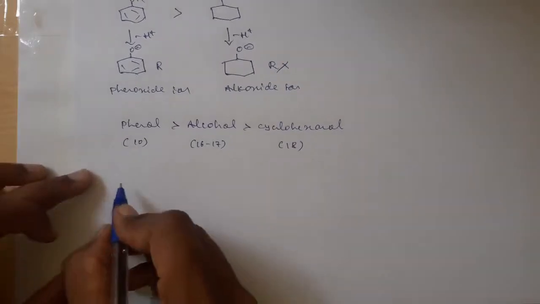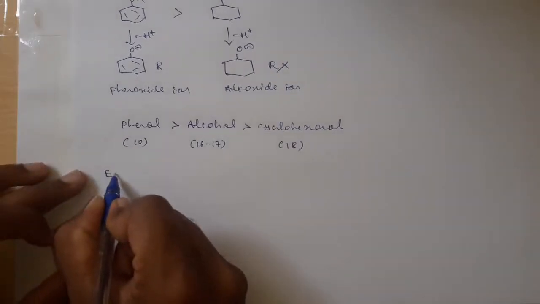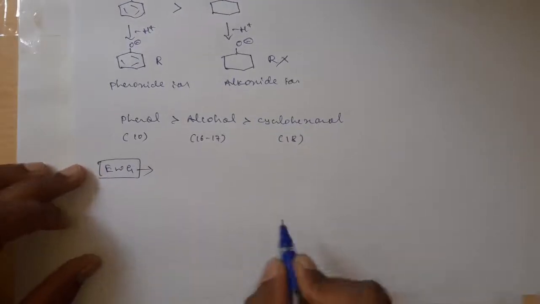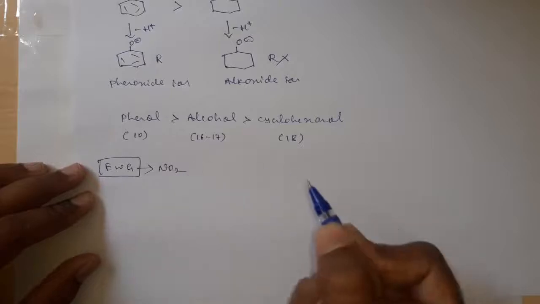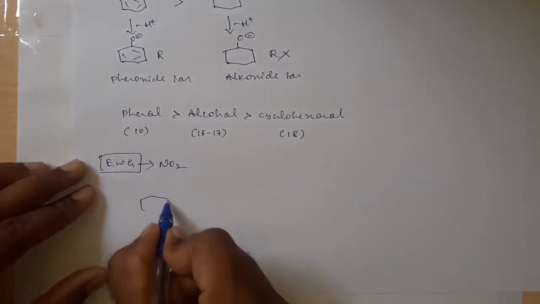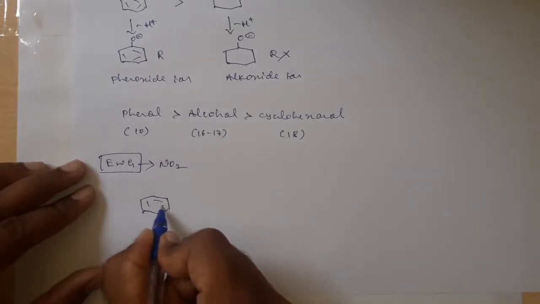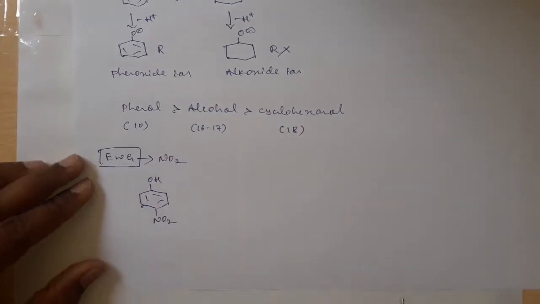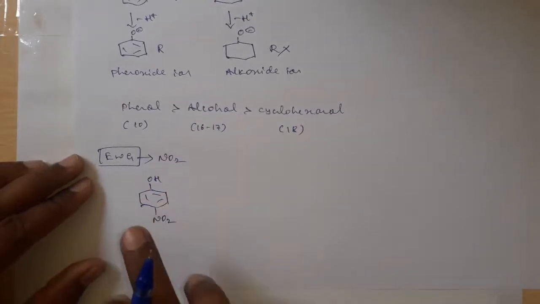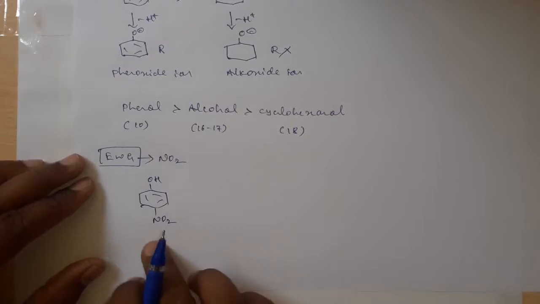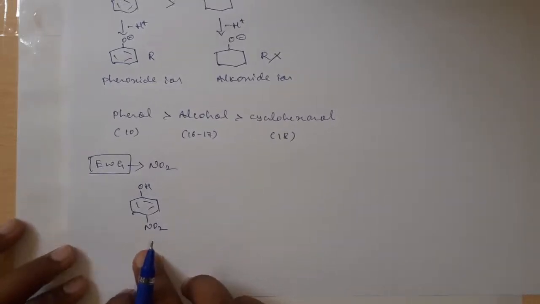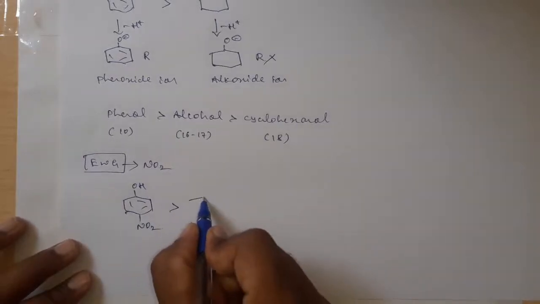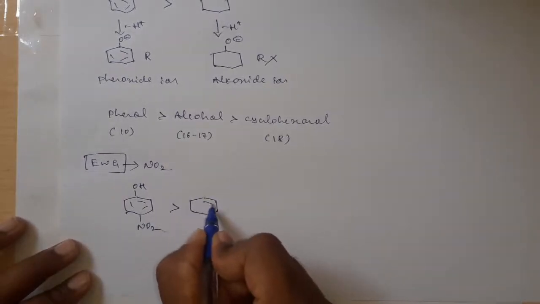And if any electron withdrawing groups are there, like a nitro group on the benzene ring of phenol, these will increase the acidic nature of the phenol as compared to just phenol.